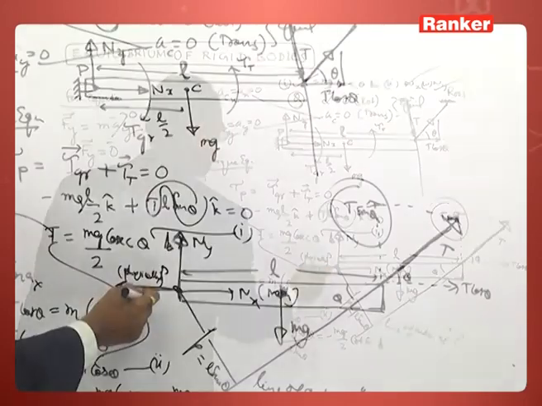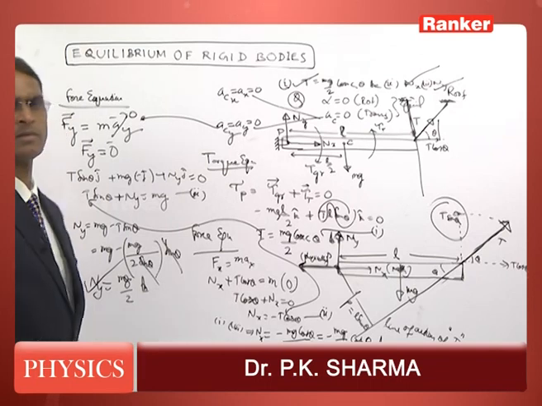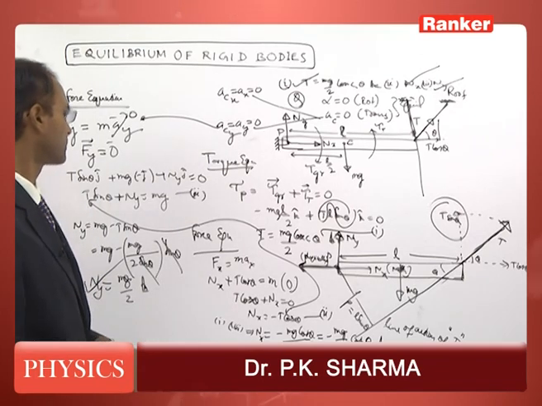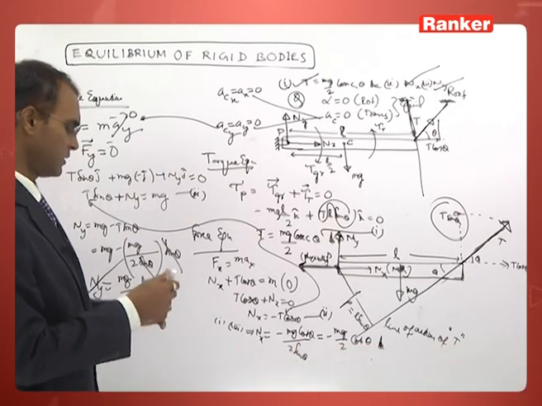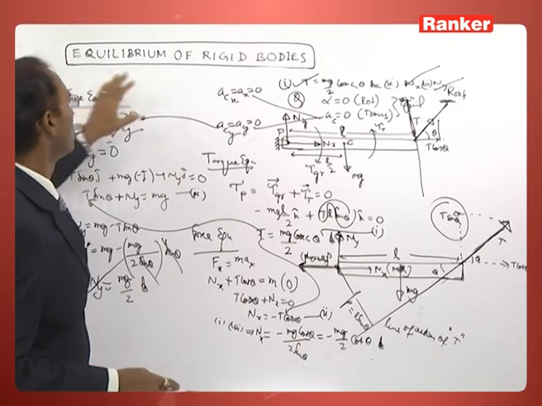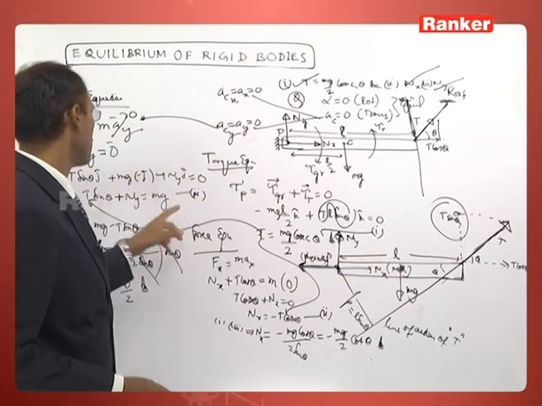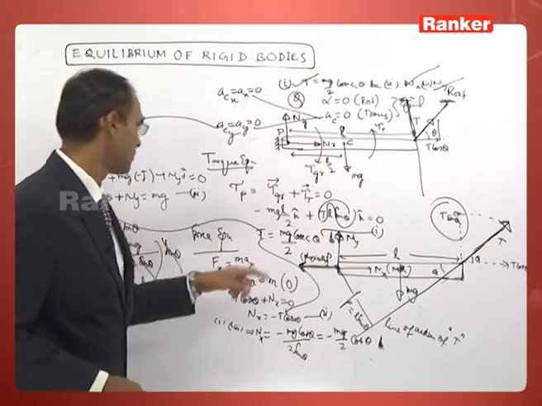Therefore, nx is physically directed towards left. That is the physical idea behind this problem, and we have used the concept of translational equilibrium and rotational equilibrium torque equation.